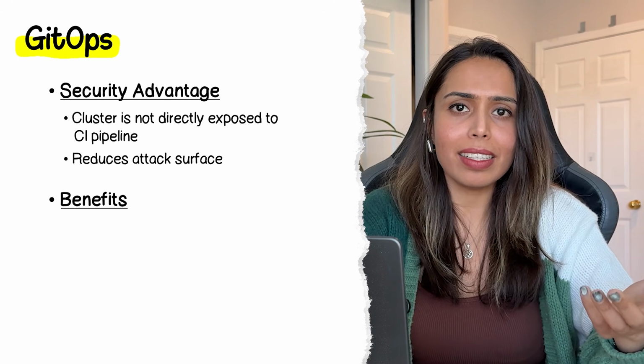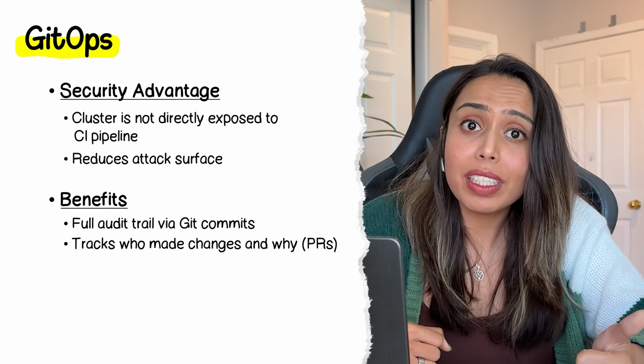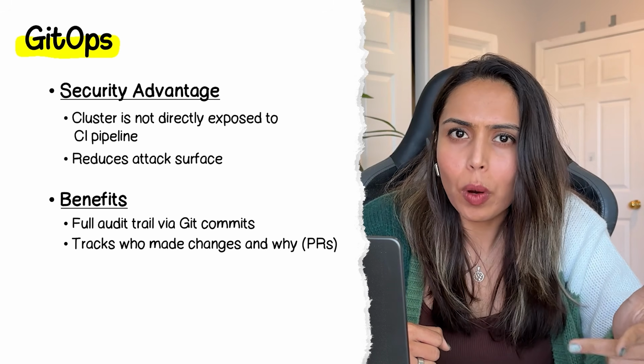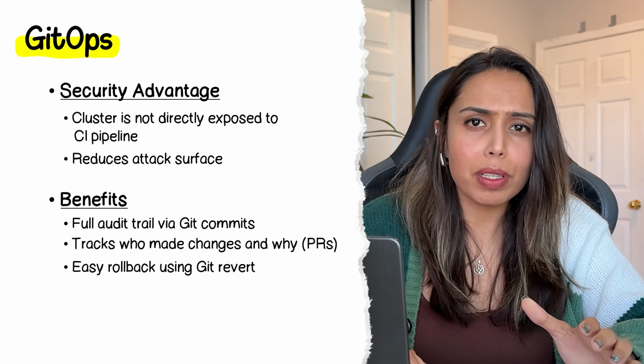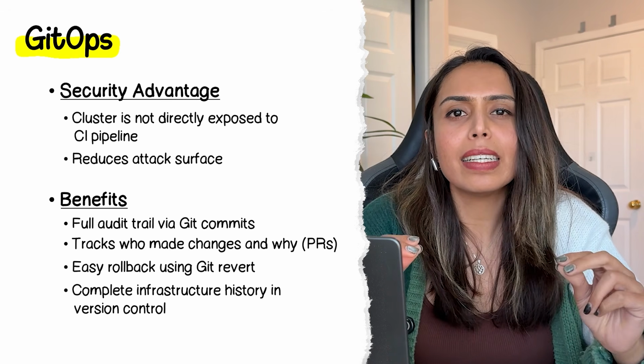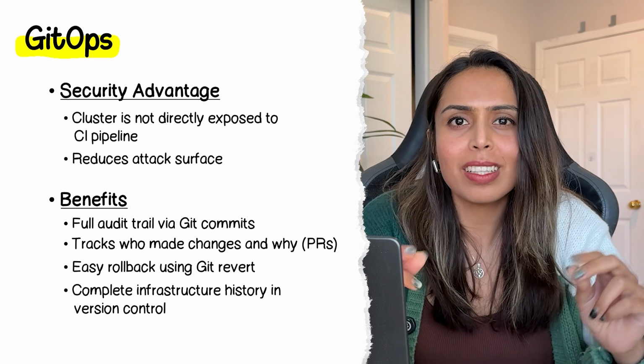Now the benefit, again, is the audit trail. Every change is a Git commit. Who made it? Why? The PR description, what exactly changed? Rolling back is as simple as a Git revert. The entire history of your infrastructure is in version control. So we will be using the Argo CD operator in our project, so stay tuned with that.